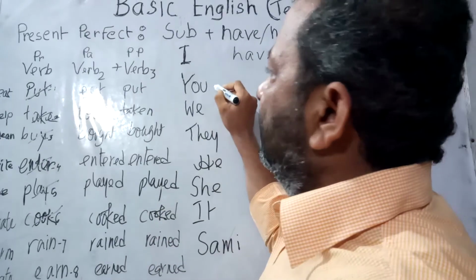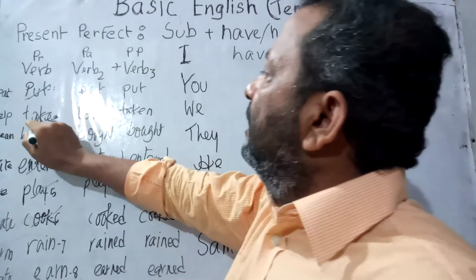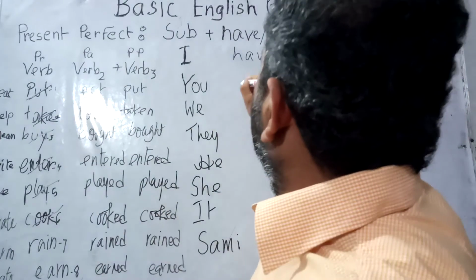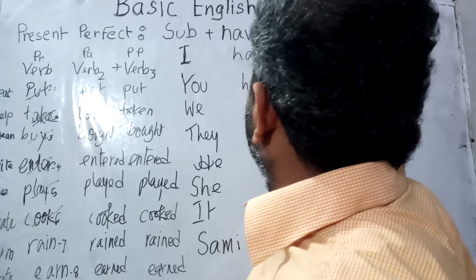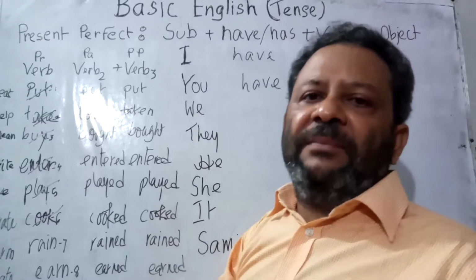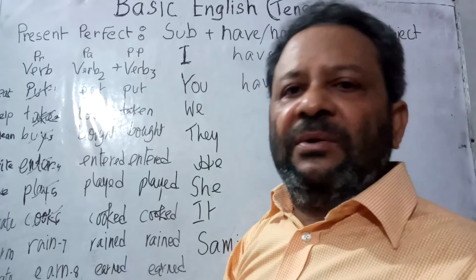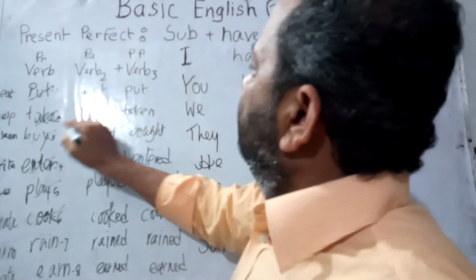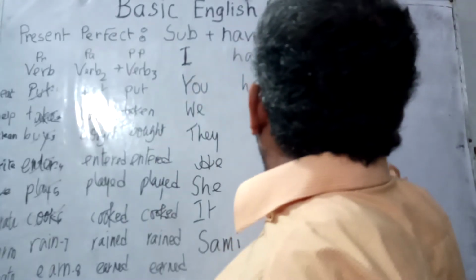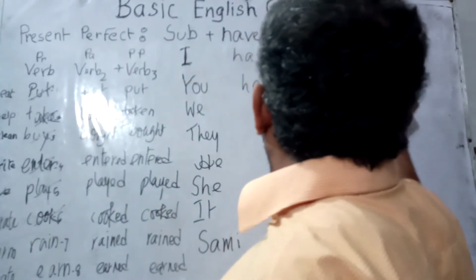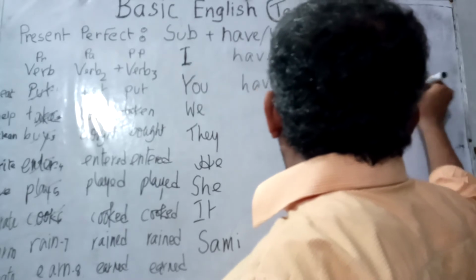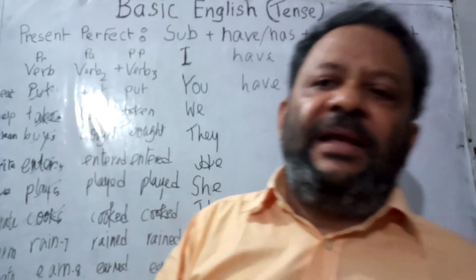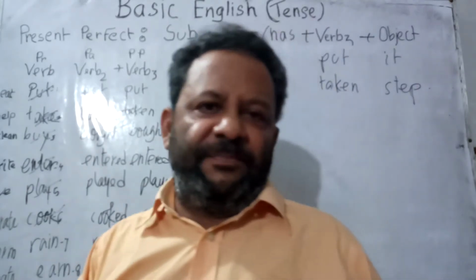Now if I consider the verb take, when the subject is you, out of have, has, the word you is going to take have. You have. Then taken, T-A-K-E-N, you have taken step. That is, there is a person and he has taken the right step.